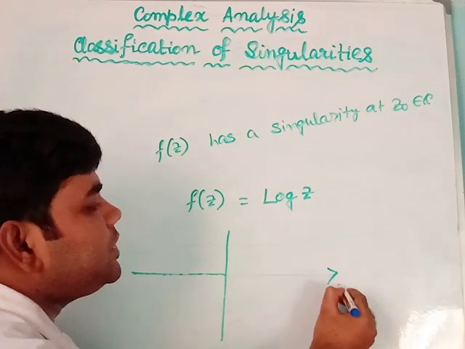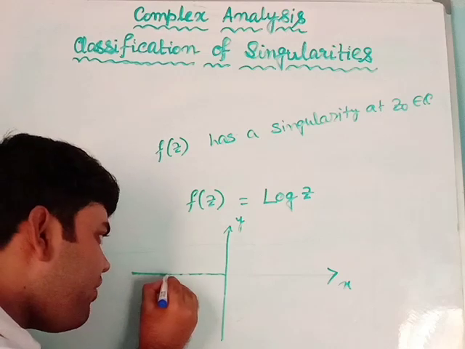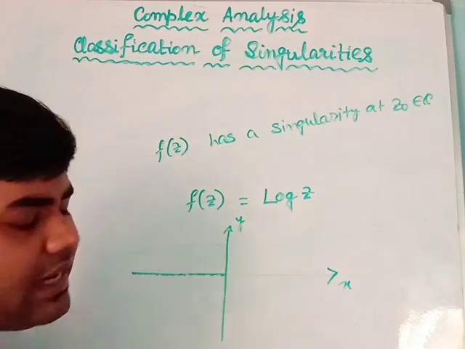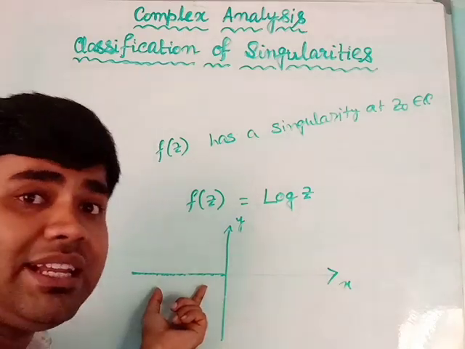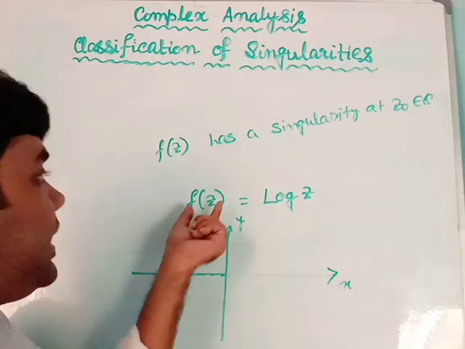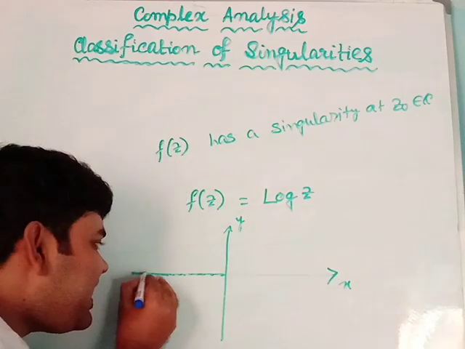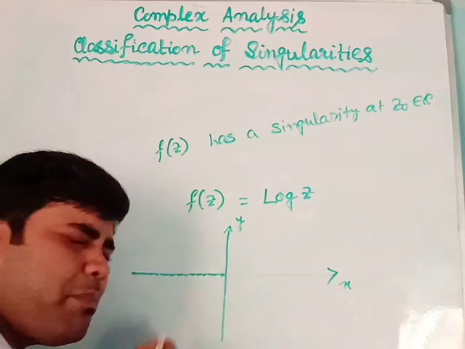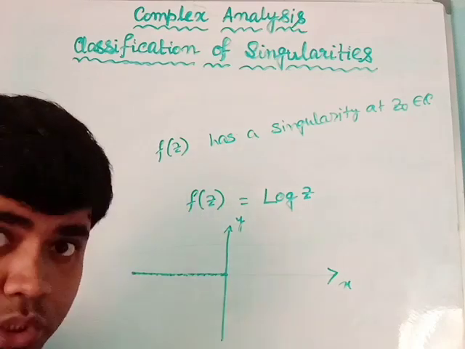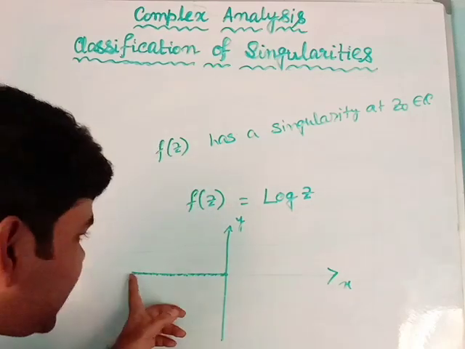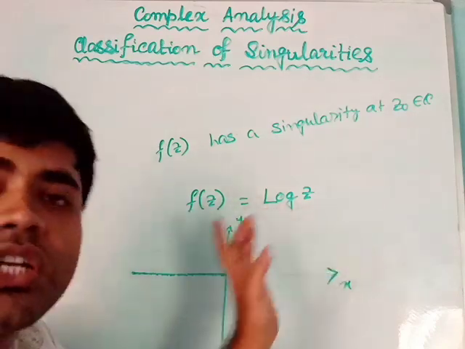Infinite number of singularities means each and every point on the negative real axis, including the origin as well, all these points will be singularities of the function log z.